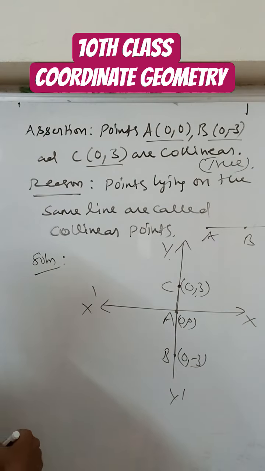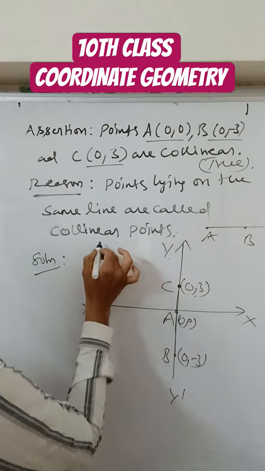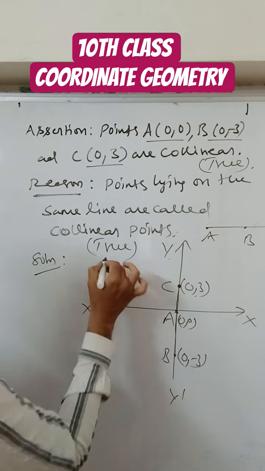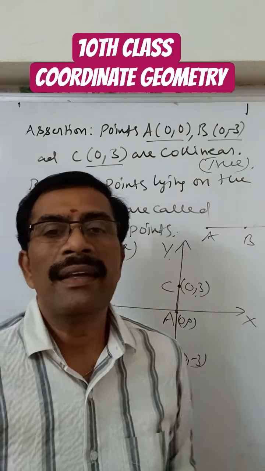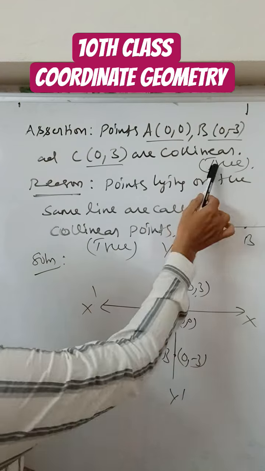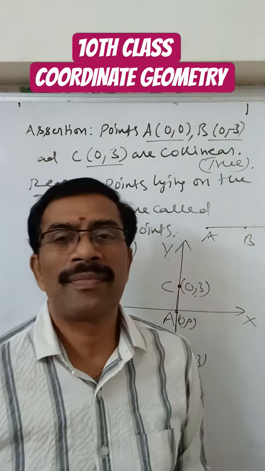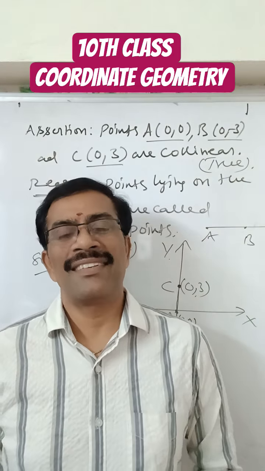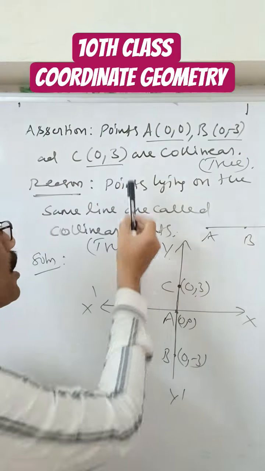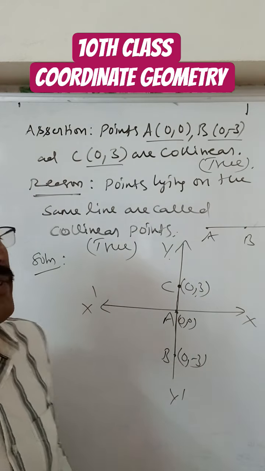Coming to the reason, points lying on the same line are called collinear points. Yes, it is the definition itself. Here both assertion and reason are true and reason is supporting the assertion. So that is the answer. Both assertion and reason are true and reason is supporting the assertion.